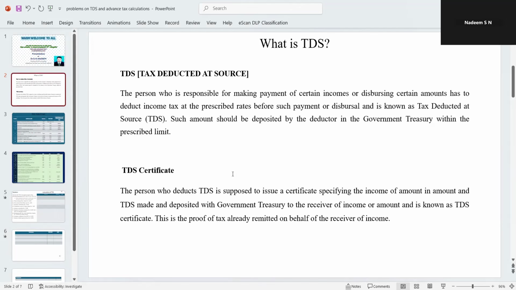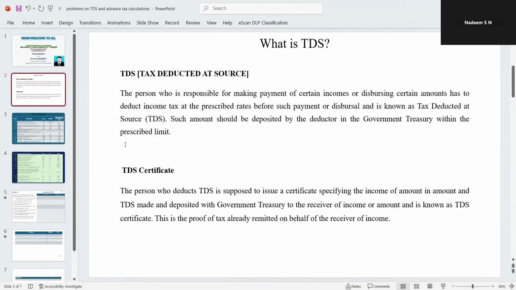The next concept we have is advance tax, the payment of advance tax. The assessee calculates the total taxable income for the given year. On that, he also calculates the total tax liability. On the total tax liability, whatever he calculates, he makes the payment of taxes to the government in four installments. The first quarterly installment falls on or before 15th June every year. The second installment is on or before 15th September.